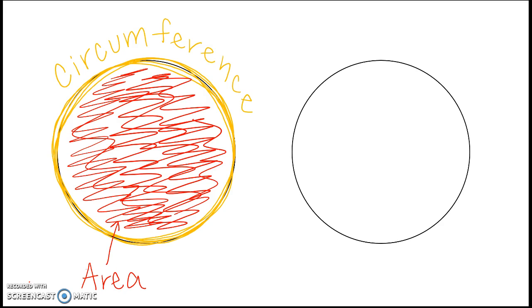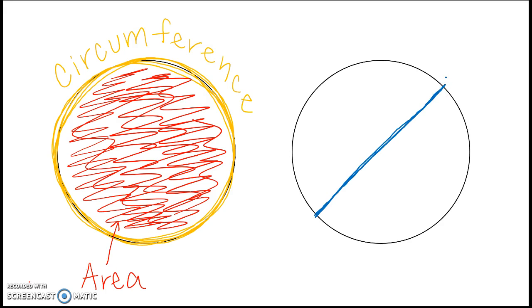The two other dimensions that we need to talk about for a circle are our diameter. So think about, okay, you're eating pizza with your best friend, and you are going to share it. So we're going to cut our pizza in half. So I want you to draw a line across your circle. You're going to cut your pizza in half because you are a super great friend, and you're going to share your pizza.